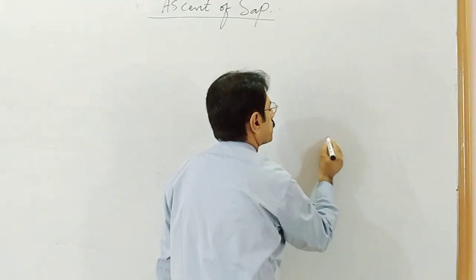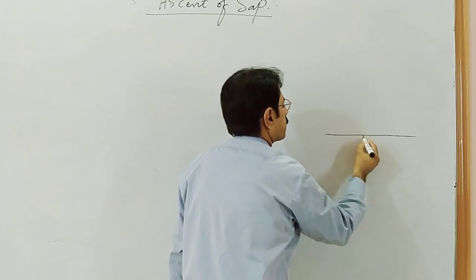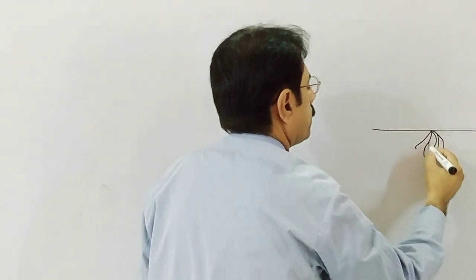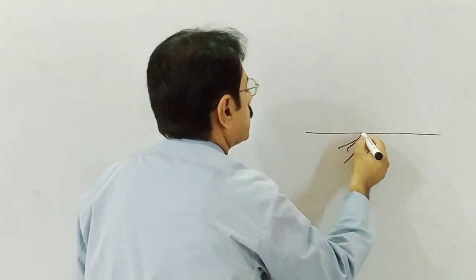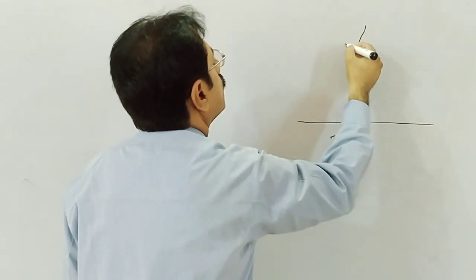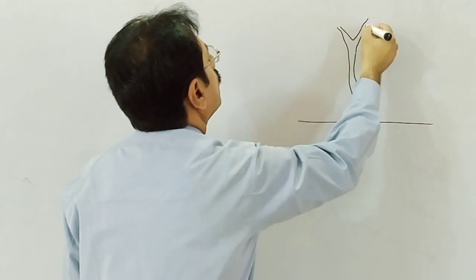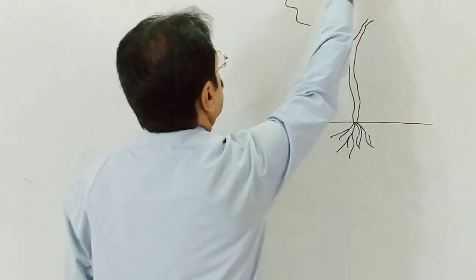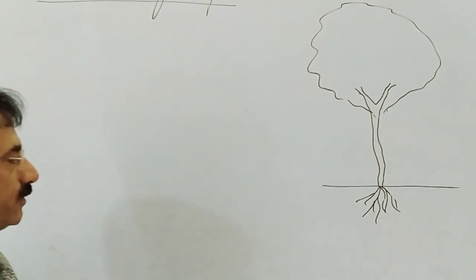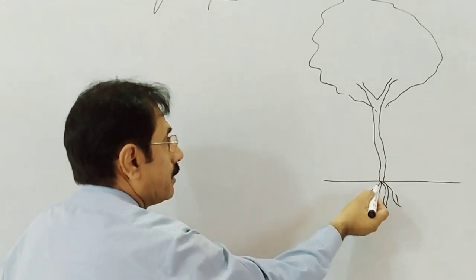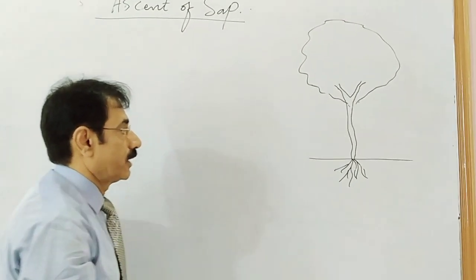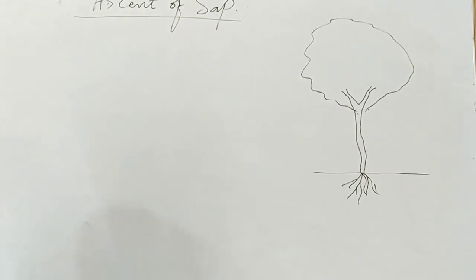Just suppose this is the soil surface. These are the underground parts of the plants, called the roots, and this is the aerial part. The upward movement of water and minerals from soil to leaves, to upper plant parts, to aerial plant parts, this is the ascent of sap.